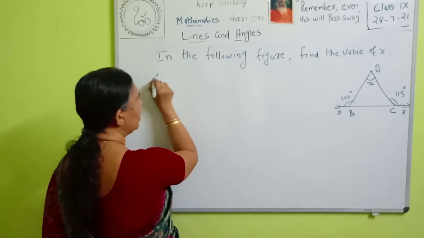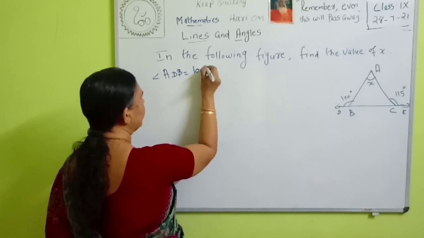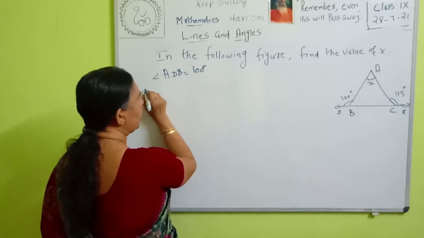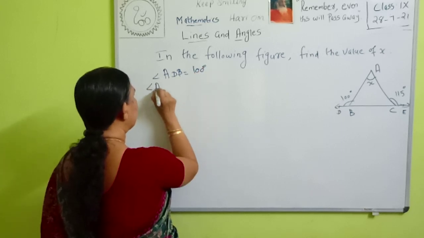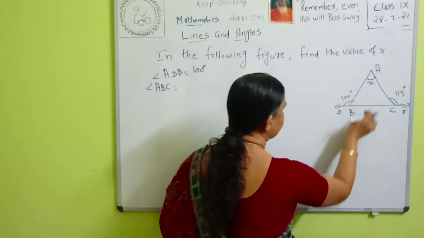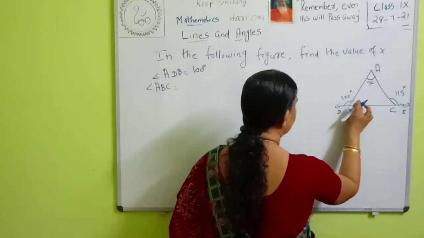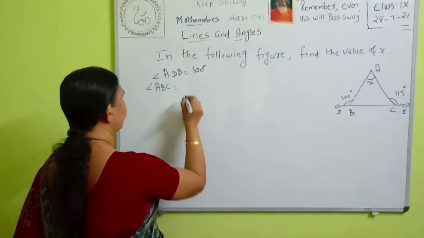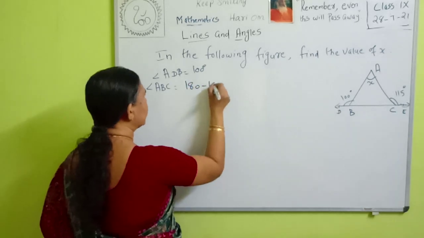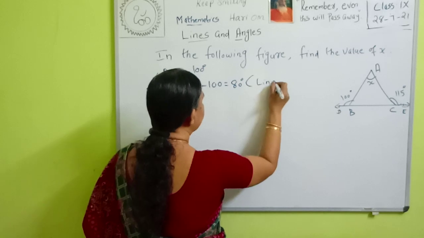Angle ADB is equal to 100 degrees. Then what is angle ABC? These are linear pairs, so the sum is 180 degrees. Angle ABC is equal to 180 minus 100, that is 80 degrees, because they are a linear pair.